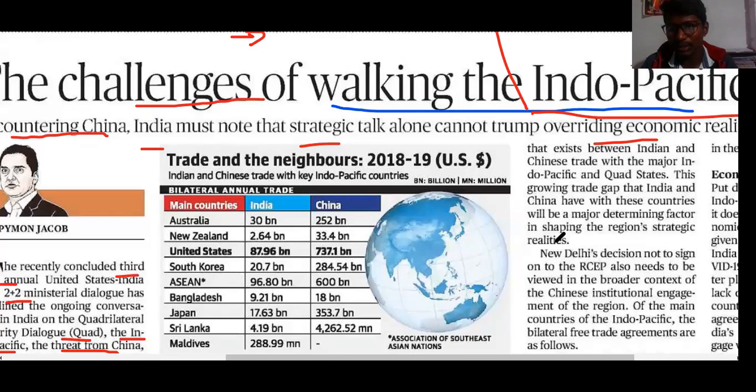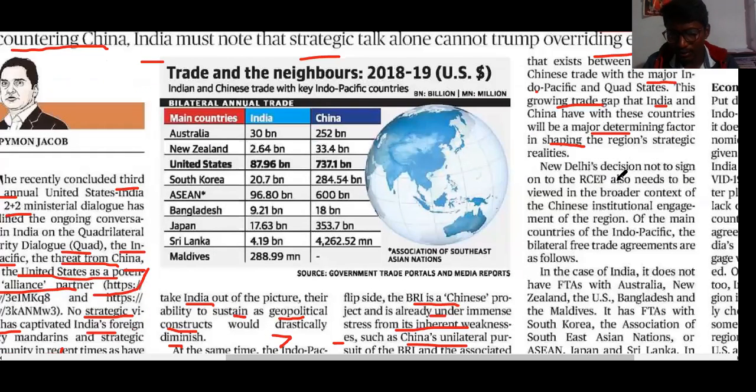That exists between India and China, for example, the major Indo-Pacific and Quad states. What is the performance of the growing trade gap between India and China, and other major determining factors in shaping the region's strategic realities? Our decision not to sign the RCEP needs to be viewed in a broader context of the Chinese institutional engagement of the region. Of the main countries of the Indo-Pacific, the bilateral free trade agreements are as follows.